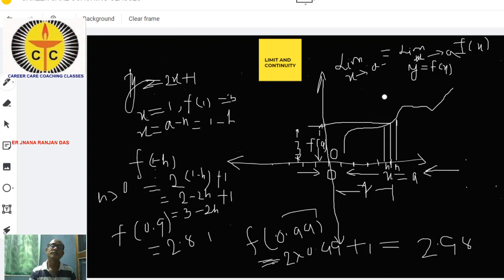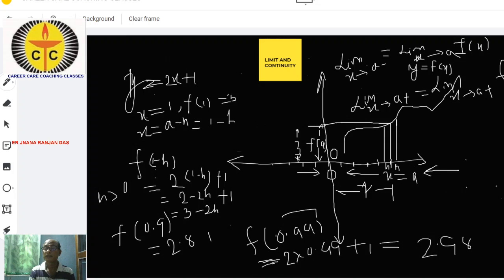What is the right hand limit of the function? If we go from the right, similarly, suppose limit x tends to a plus of f(x) is equal to limit x tends to a plus of f(x). We write this as the right hand limit of the function.